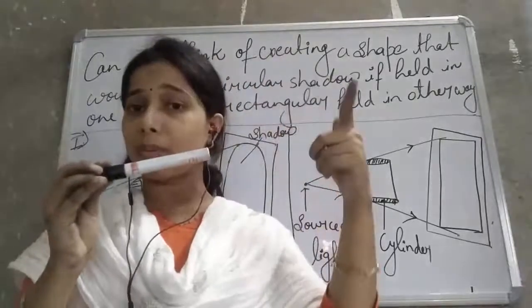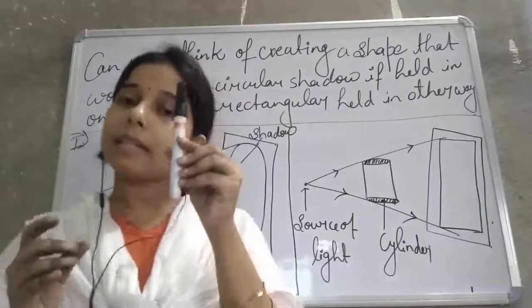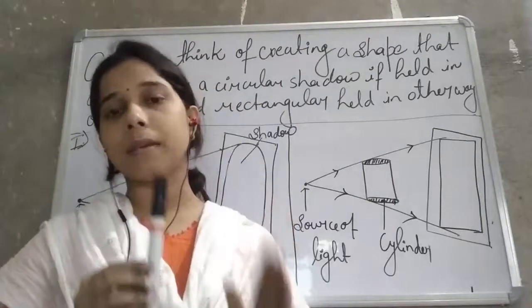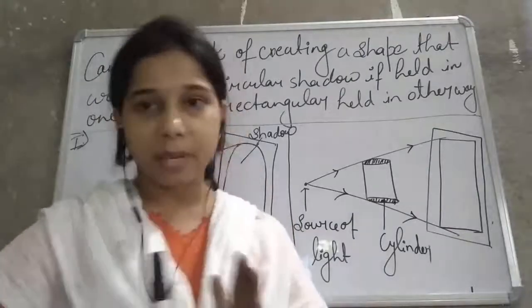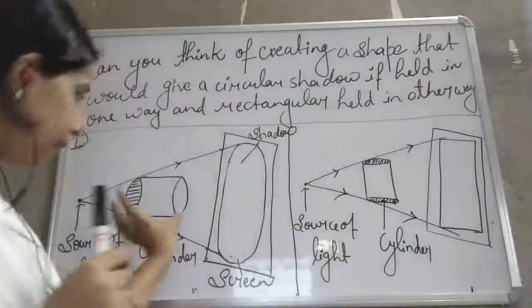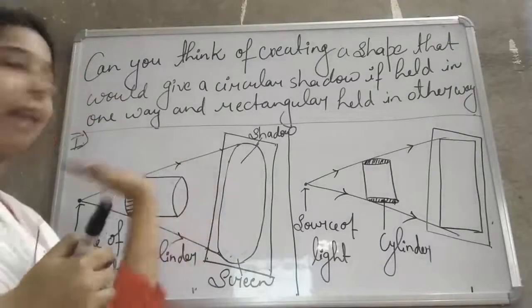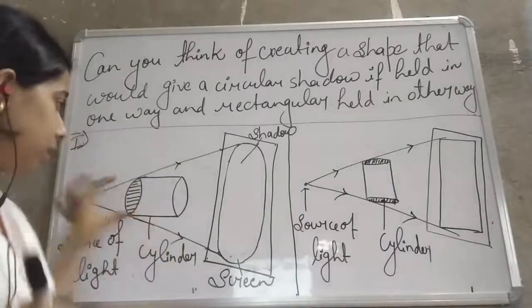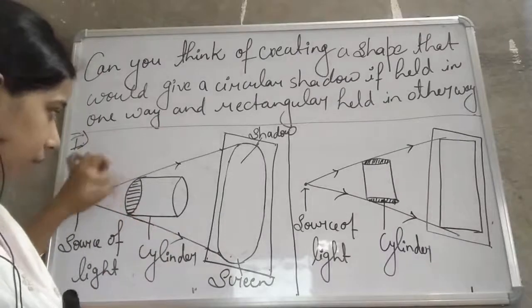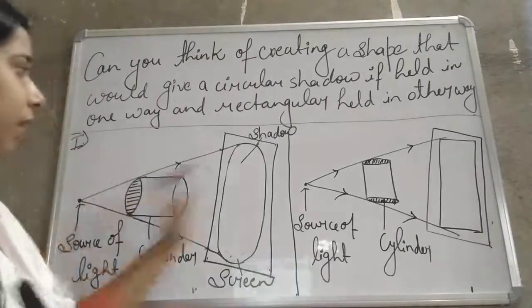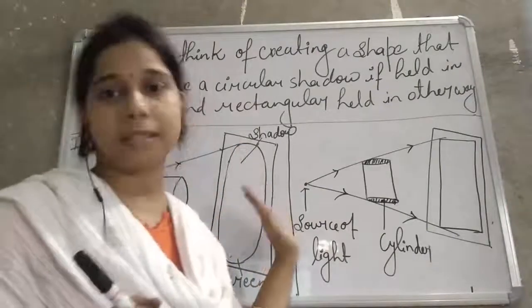And when it is kept erect, the image formed on the screen is a rectangular image. You can see here a cylinder. When you take a cylinder and keep it inclined to one side, because the circular edges are present, the shadow formed is circular.